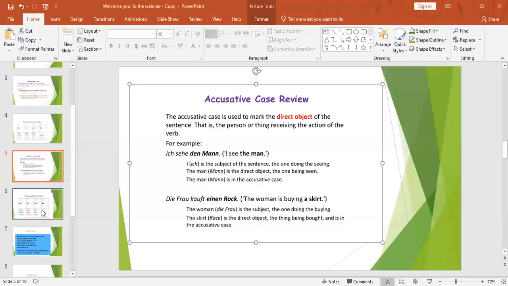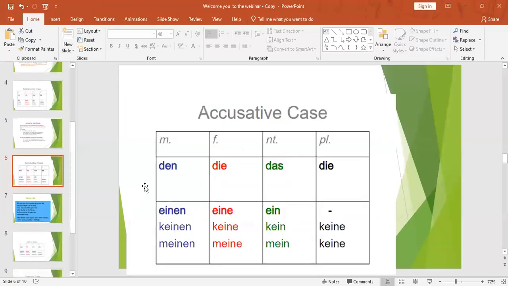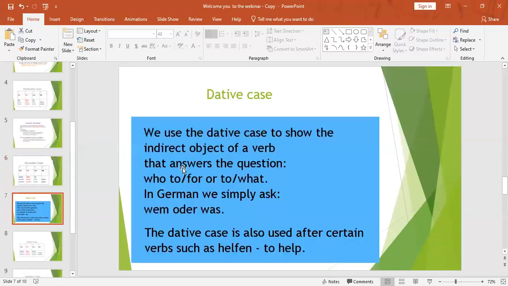See, accusative case, I told you, is completed. Now, what is the dative case? We use the dative case to show the indirect object of the verb. In the complete sentence, nominative explains the subject, accusative explains the direct object, and dative explains the indirect object. What is indirect? To whom you are doing the action.